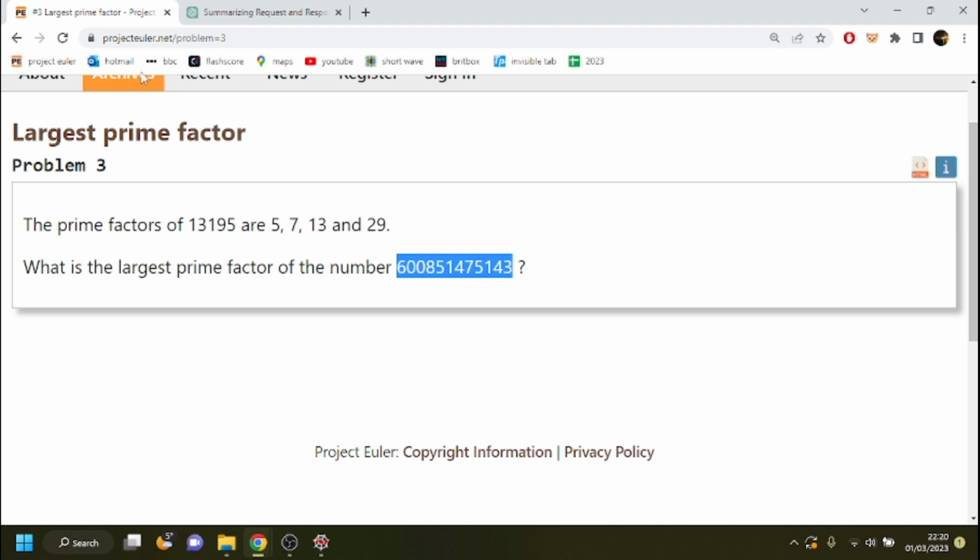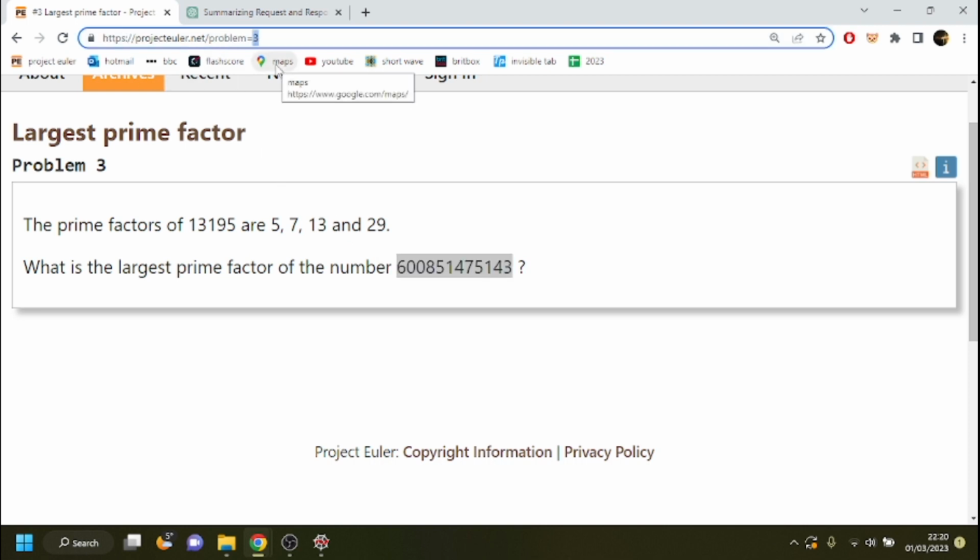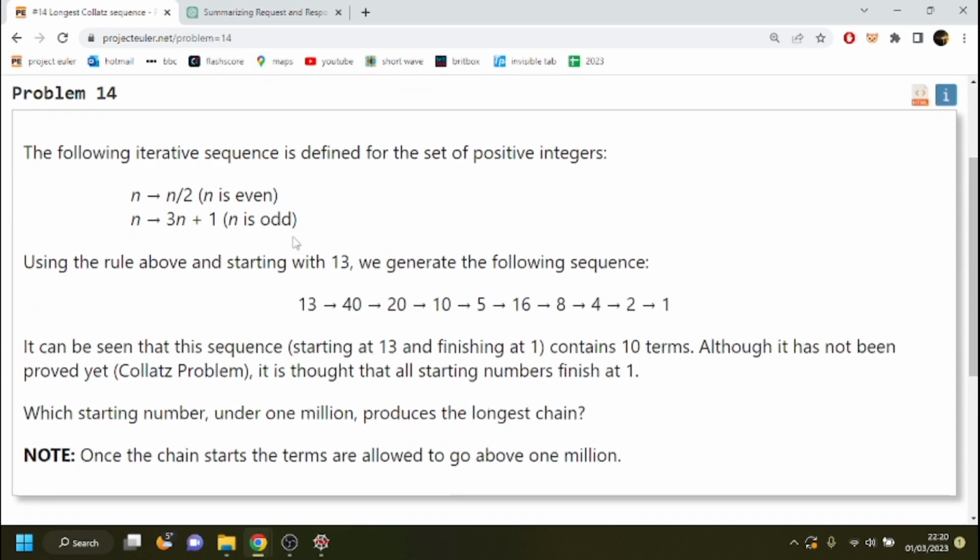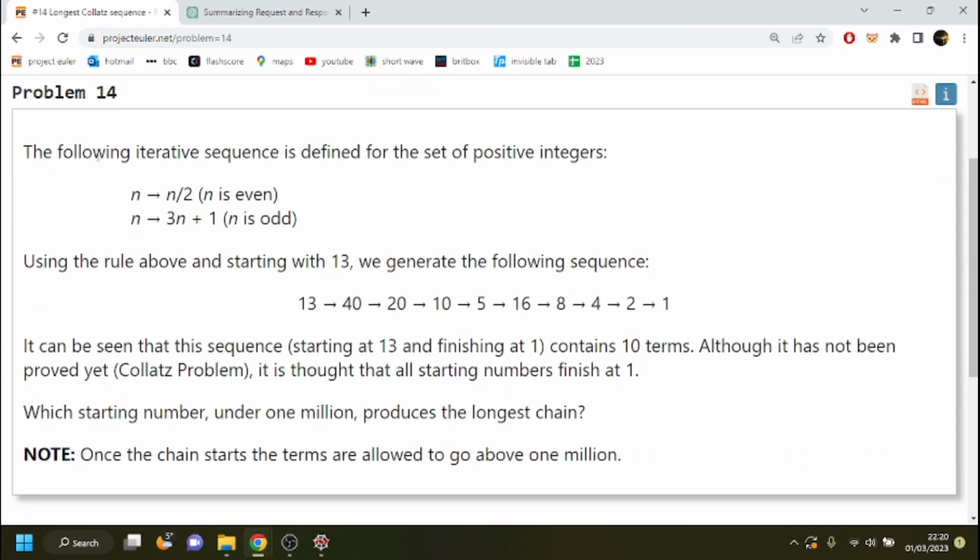Okay, let's try a harder problem. Number 14, the longest Collatz sequence. The following iterative sequence is defined for the set of positive integers. Using the rule above and starting with 13, we generate the following sequence. So we're starting at 13, the target is 1, and we proceed with the following sequence.